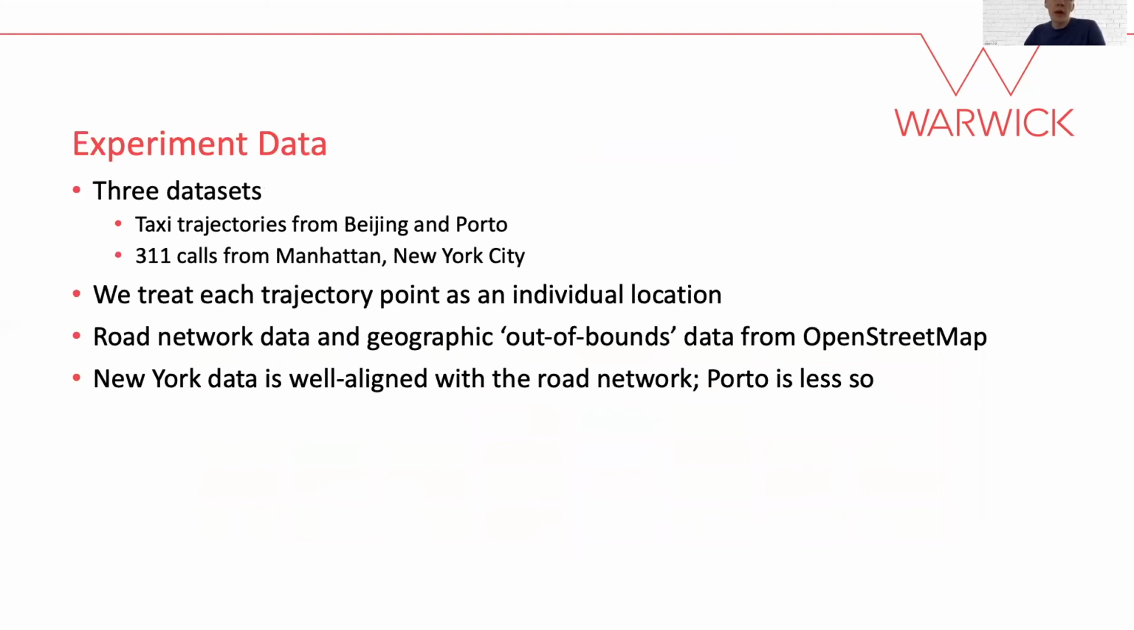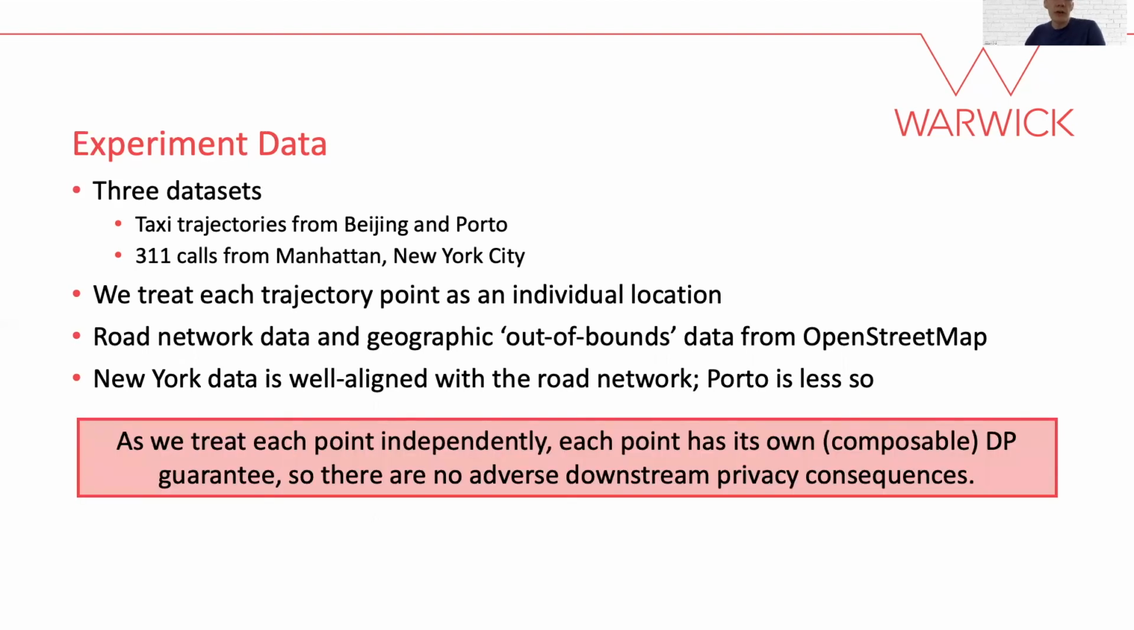Having outlined our methods, we now proceed to evaluate them using 3 real-world datasets, 2 taxi trajectory datasets, and a set of 311 calls from New York City. Geographic data is obtained from OpenStreetMap, and we find that the New York data is well aligned with the road network, whereas the data from Porto is less well aligned. For the trajectory data, we treat each point independently and associate them with independent individuals. Because we do this, each point has its own DP guarantee, meaning that there are no adverse privacy consequences from linking published synthetic points.